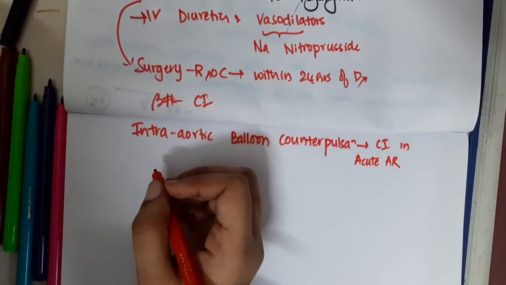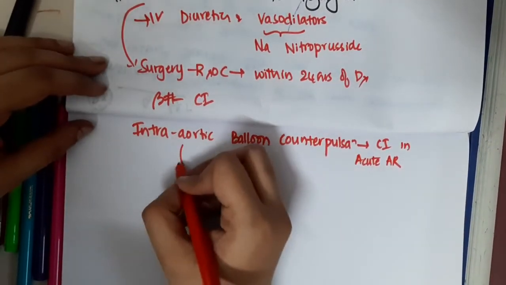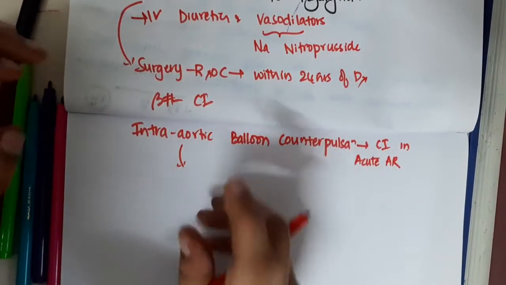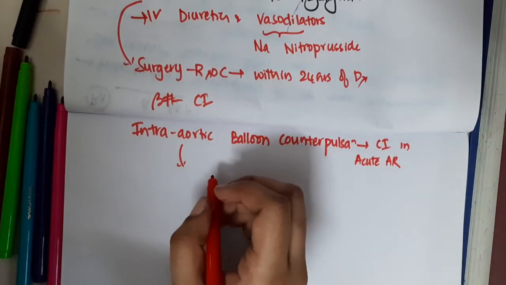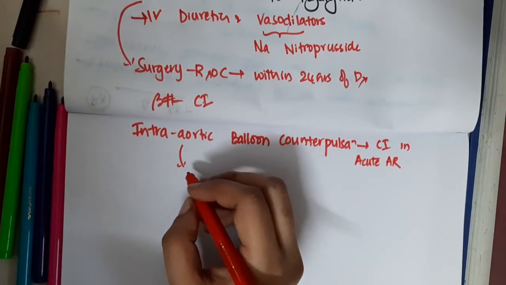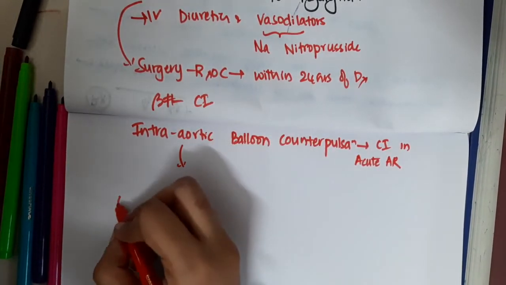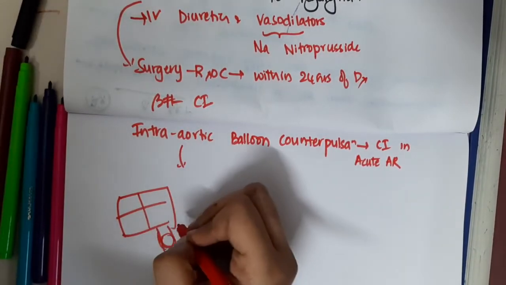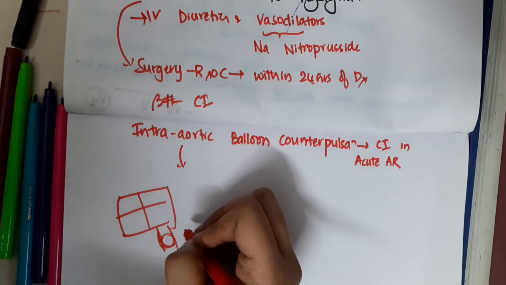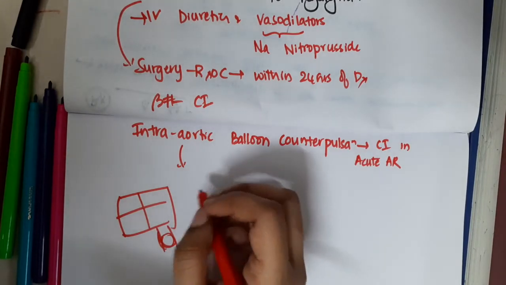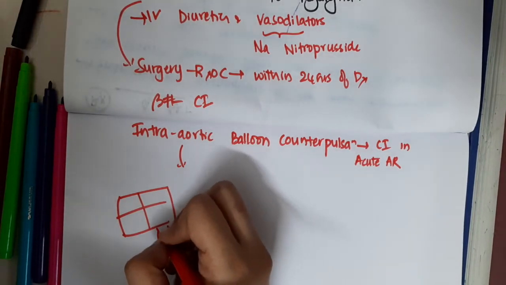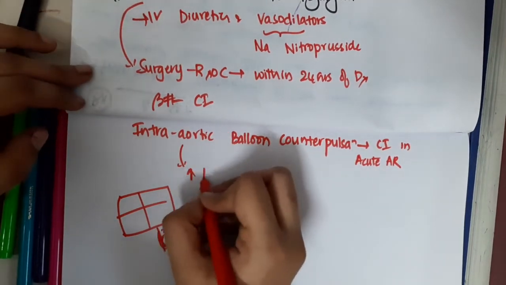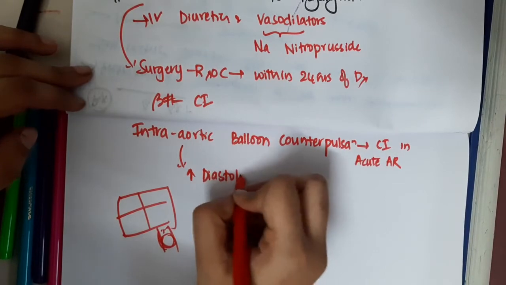Why is it contraindicated? Because in intra-aortic balloon counterpulsation, you send a balloon into the aorta. If this is the heart and this is the aorta, you inflate the balloon, and this increases the diastolic aortic pressure.